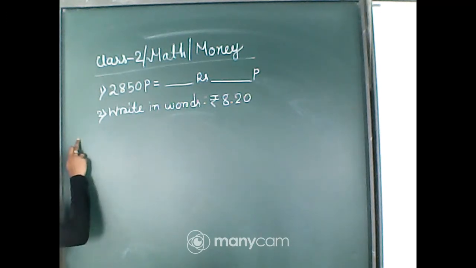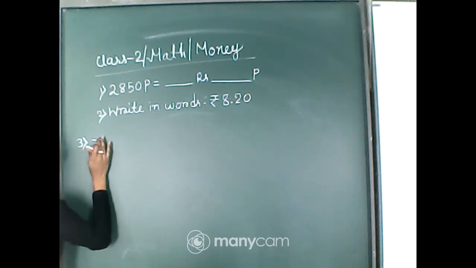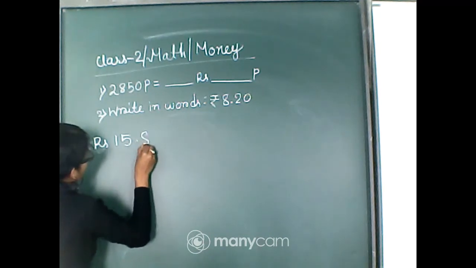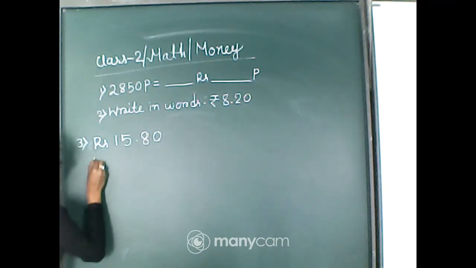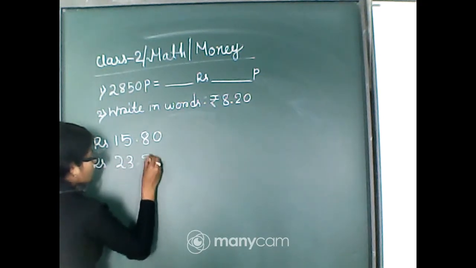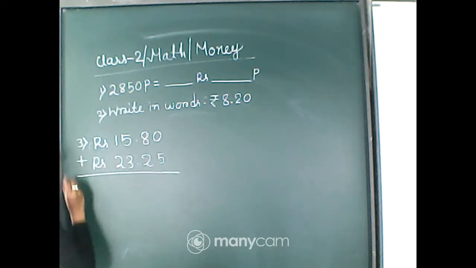Now the third number, if I say, like, do some addition, okay, on money. So the simple addition that you have to do.